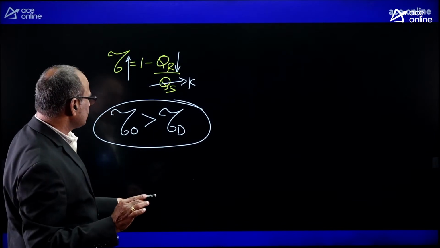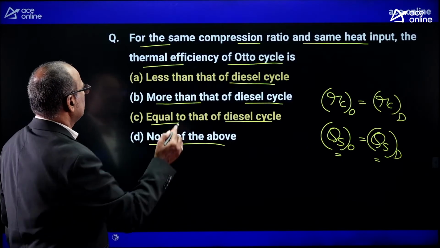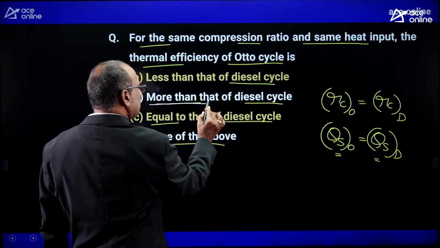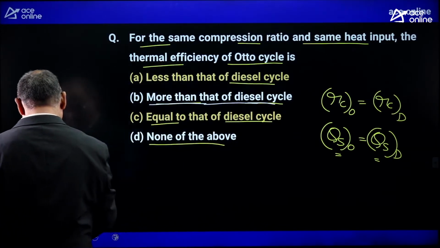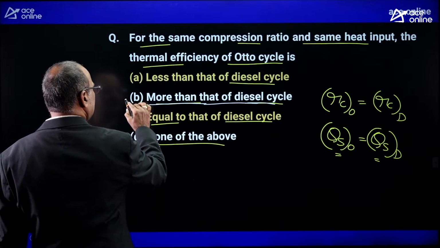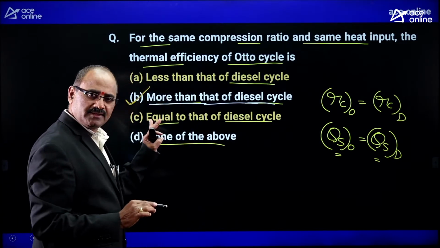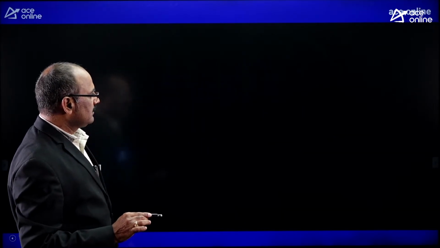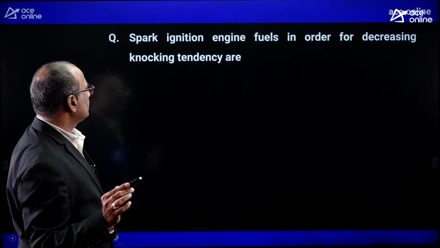Yes. Now look at the options. The thermal efficiency of the Otto cycle is more than that of the diesel cycle. Therefore, you can select option B. Is it understood? Yes. Now look at another question. Try to read this question.